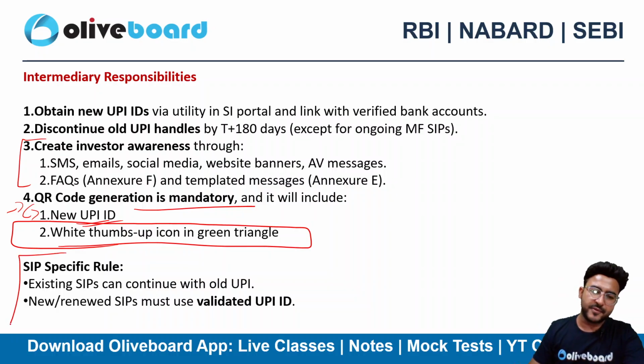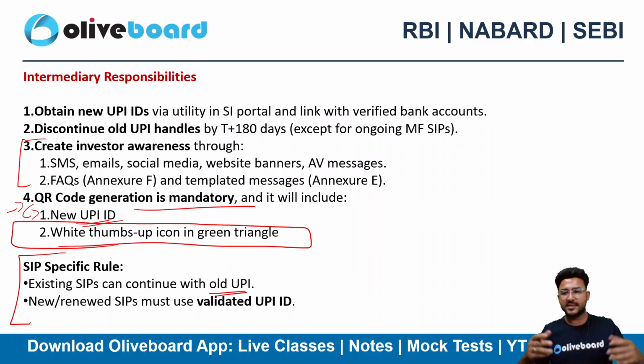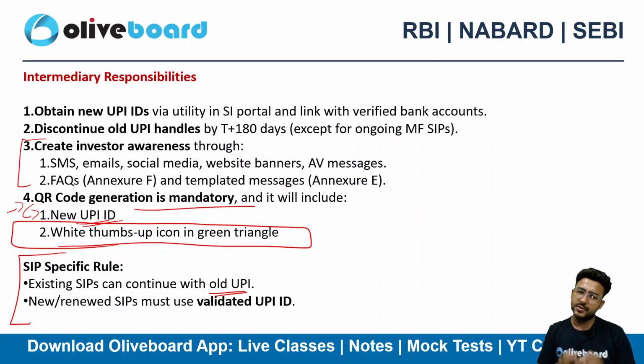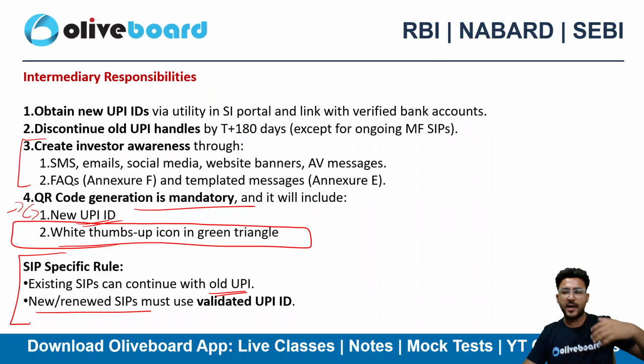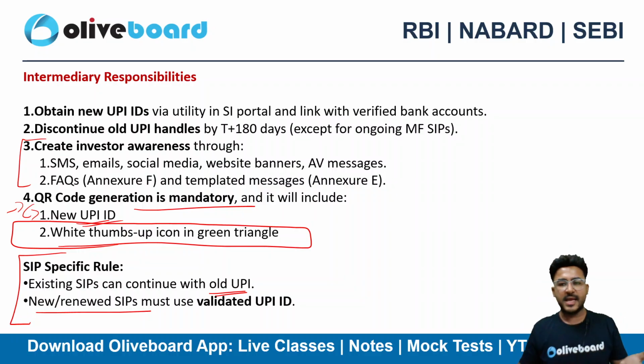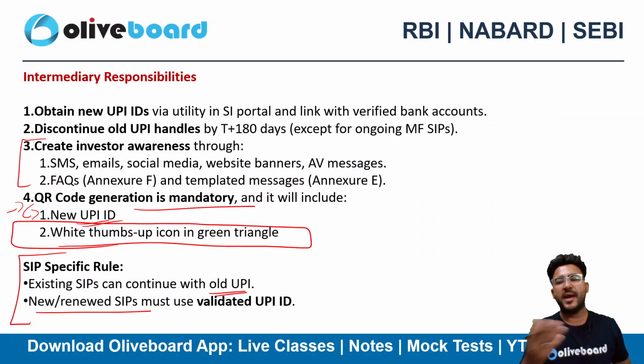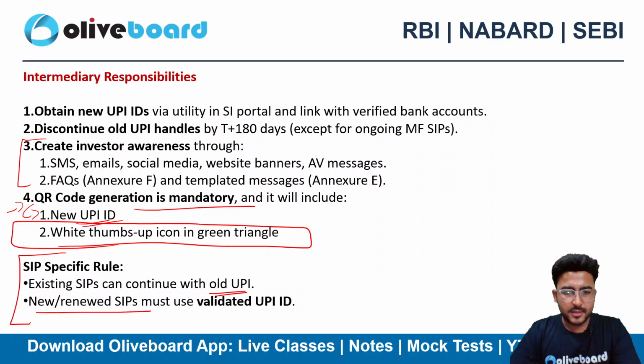However, there is an SIP specific rule: existing SIPs can continue with the old UPI ID, because there is a lot of inflow coming in from the SIP market, the systematic investment plan market. So they can continue with the old UPI ID as of now. For a new or renewed SIP, let's suppose you are opening a new SIP or you are just renewing your old SIP, then validated UPI IDs need to be used, right?